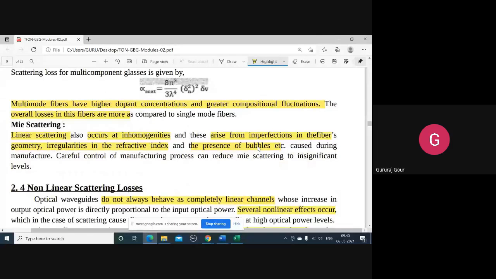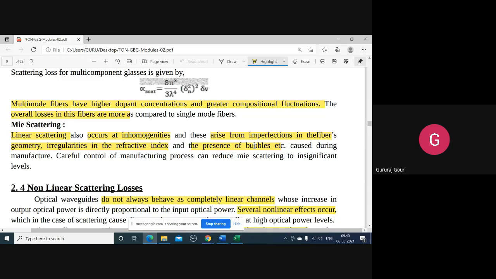There is another type of linear scattering known as Mie scattering, which occurs due to inhomogeneities or imperfections in the fiber's geometry, or irregularities in the refractive index due to the presence of bubbles during the manufacturing process.